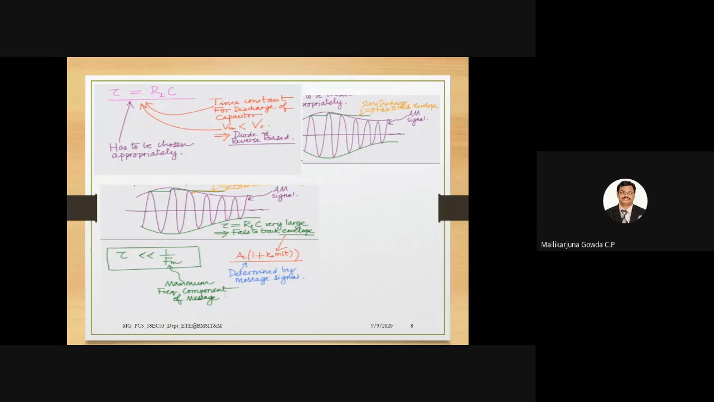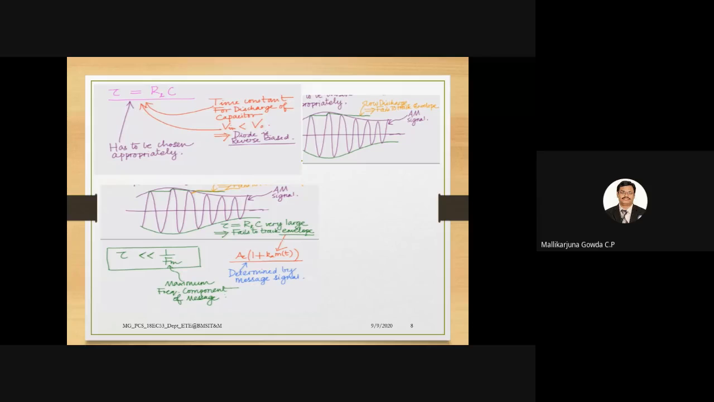So the time constant is denoted by what? Tau, which is equal to what? The value of the load resistance times the value of the capacitor, right? So the time constant for discharge of the capacitor, tau is equal to RC, we say. So we need to choose the value of this tau appropriately, so that it can track the envelope of the modulated signal. So now let us consider, if it discharges slowly, what happens?